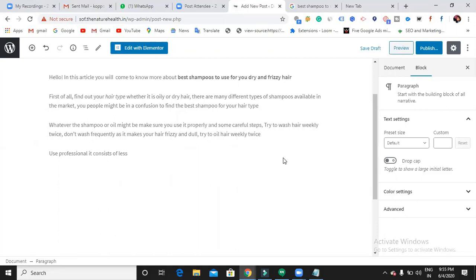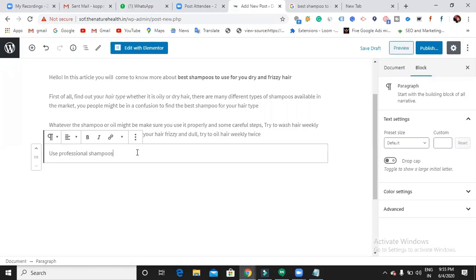So what is the element that consists in the shampoos, what we call a hydroxychlorified, what is that? Something, anyone knows here? Use professional paraben free. Paraben free. Yeah, use a professional. Okay, tell me what is it? Paraben free.